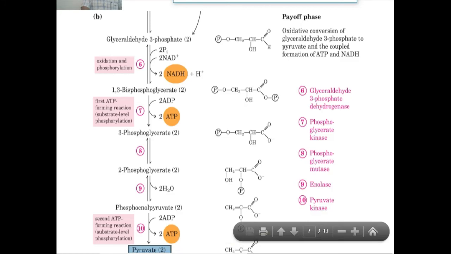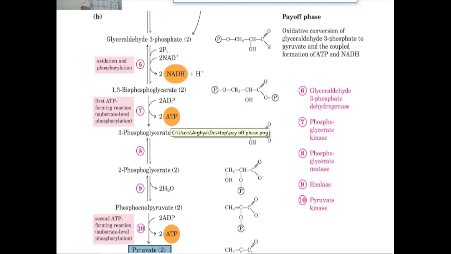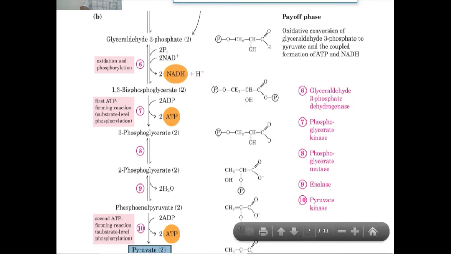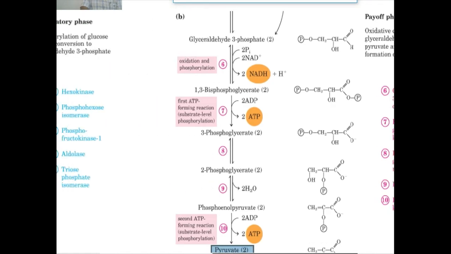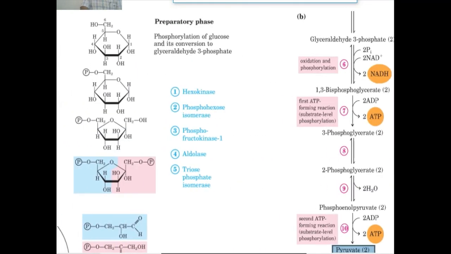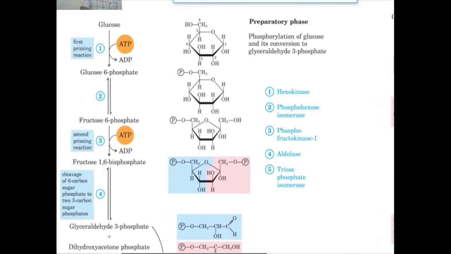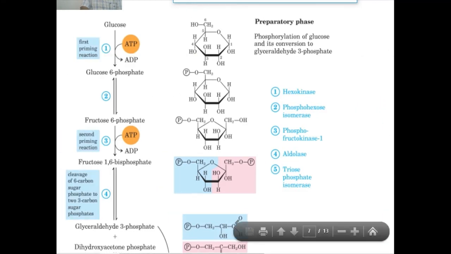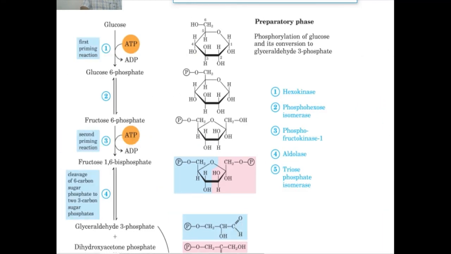Means 4 ATP are produced in entire glycolysis at substrate level, and 2 NADH are also produced here, but energy is required in the preparatory phase, meaning the 2 ATP in the first step and the second step, the first priming reaction and second priming reaction.